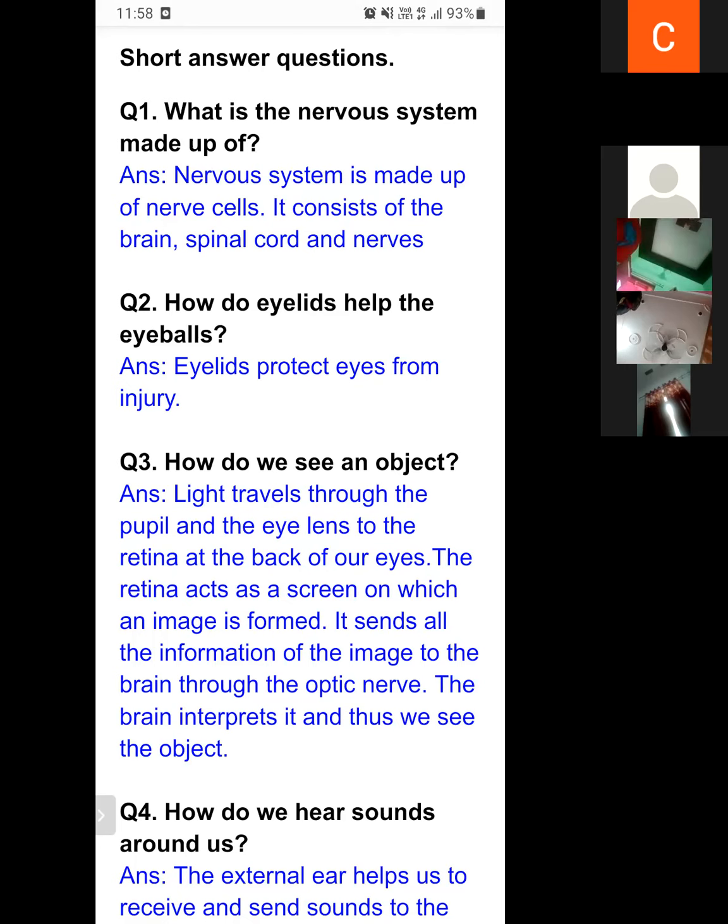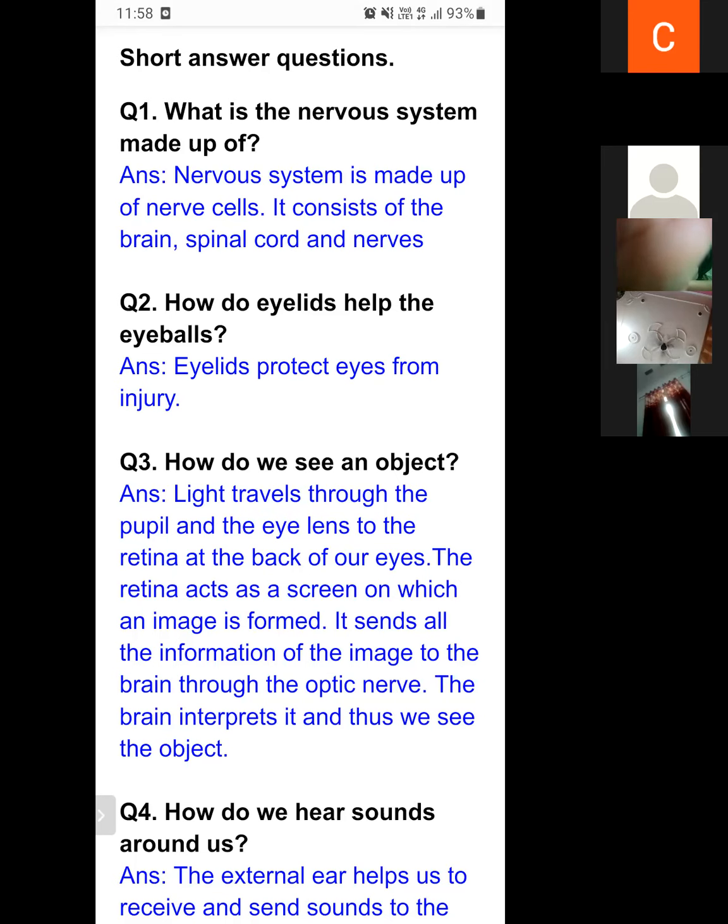How do we hear? How do we see an object? These are the two most important questions. Light travels through the pupil and the eye lens to the retina at the back of our eyes.